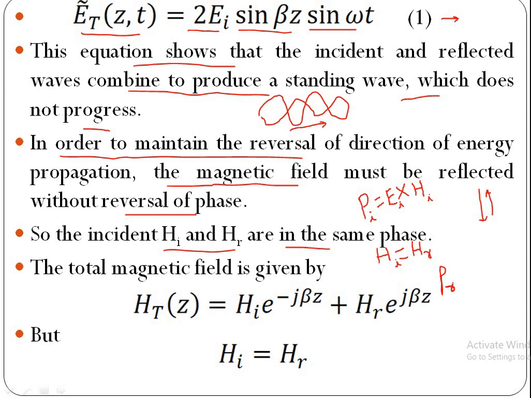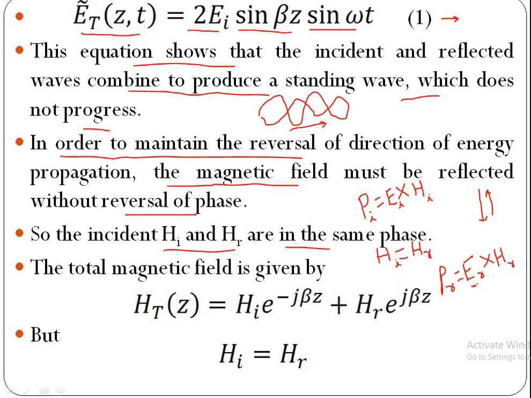PR is equal to ER cross HR. This is the power flow of the reflected wave.